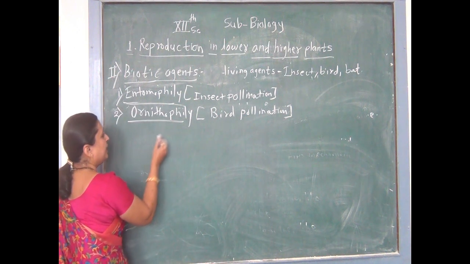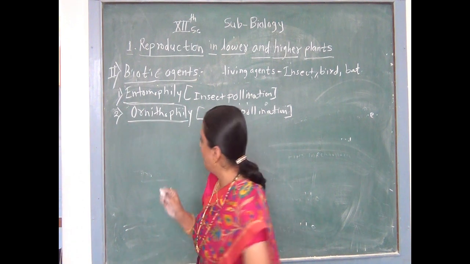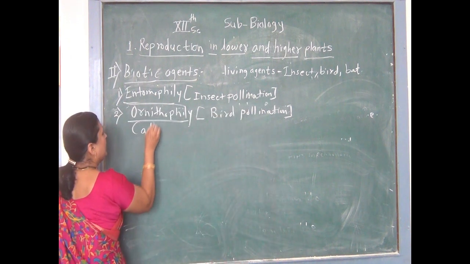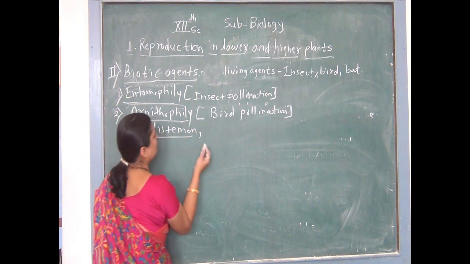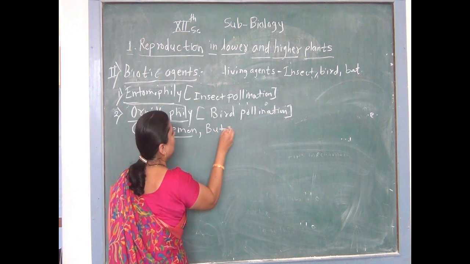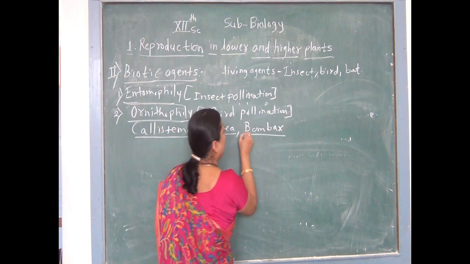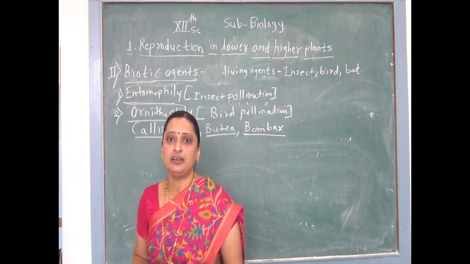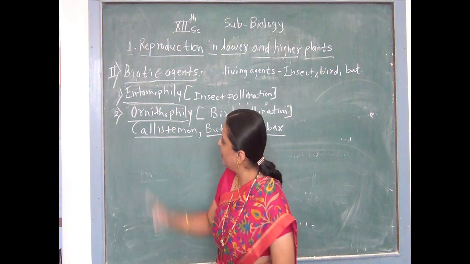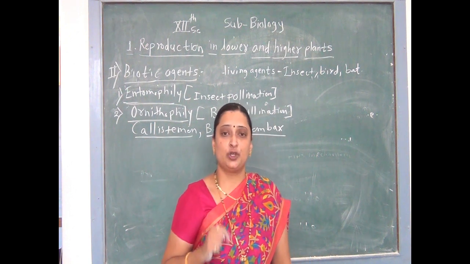The bird pollinated flowers, or ornithophilous plants, are, for example, callistemon. These are the callistemon, that is त्याला bottle brush म्हणलं जातं. First one is callistemon, second one is called butea, third one is called bombax. Bombax means silk cotton. These are the plants which show bird pollination. Which birds are responsible for ornithophily? First one is a sunbird and second one is a hummingbird.